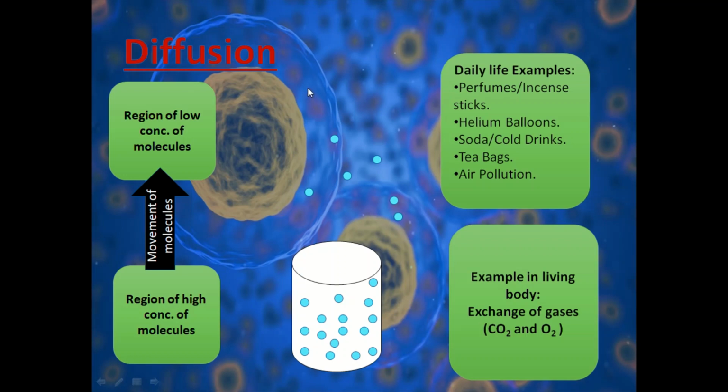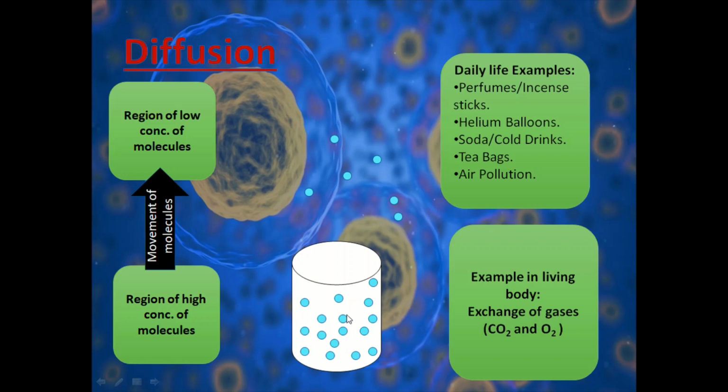What we have discussed, diffusion is what? The movement of molecules from the region of high concentration to the region of lower concentration of molecules. If we talk about examples, then perfume, incense sticks, helium balloons, soda and cold drinks, tea bags and air pollution are the daily life examples. And if we talk about the living body, then exchange of gases like CO2 and O2 takes place inside our body by the process of diffusion.